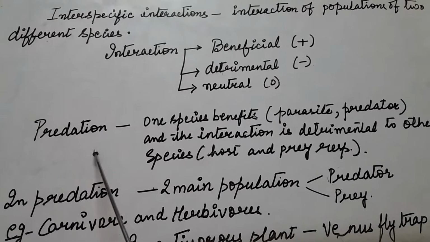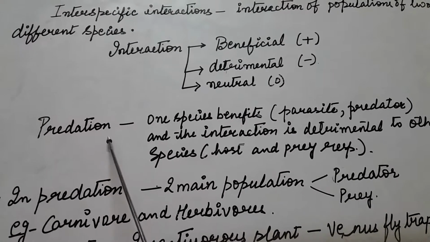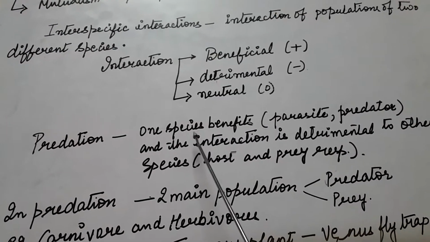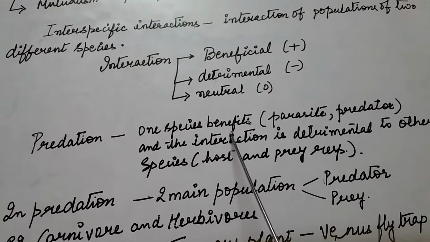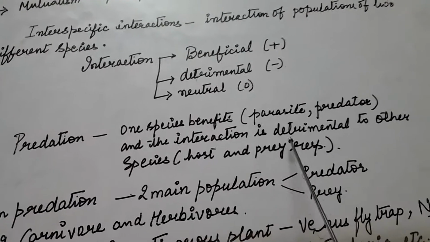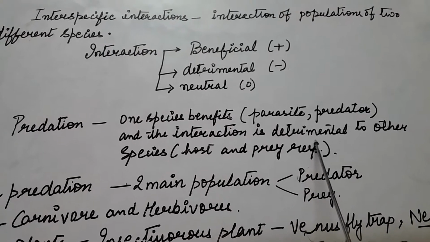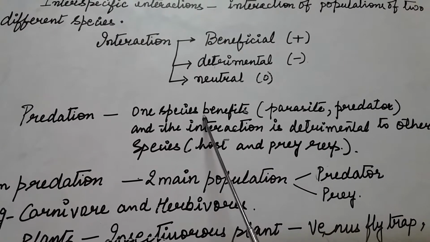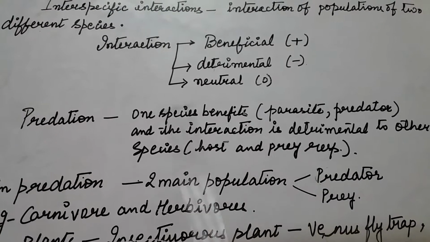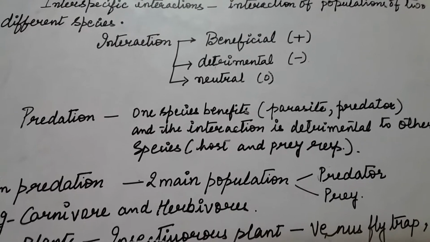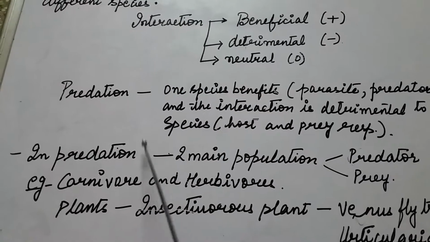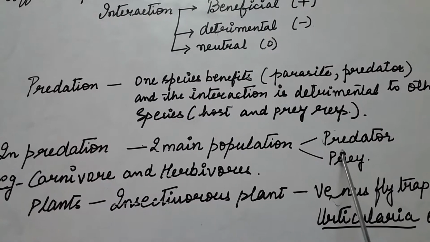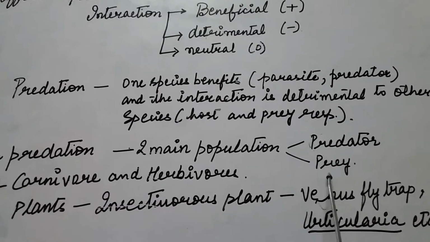First of all, coming to the first interaction, that is predation. In predation, it is an interaction in which one member benefits and the other species is harmed. For example, the superior species which is affecting the growth of the other. In predation, there are two main populations. One is that of a predator and another is that of a prey.